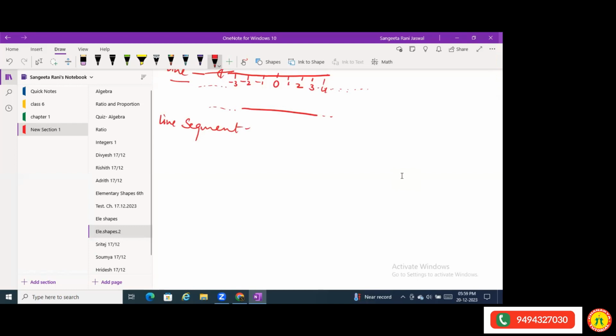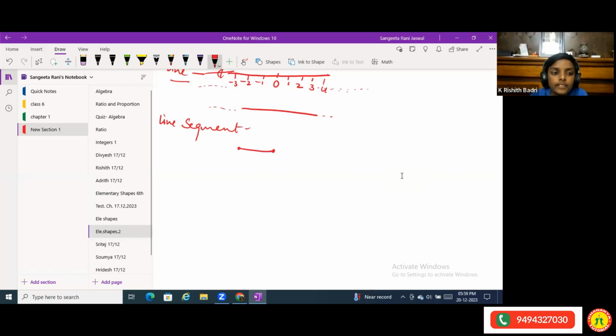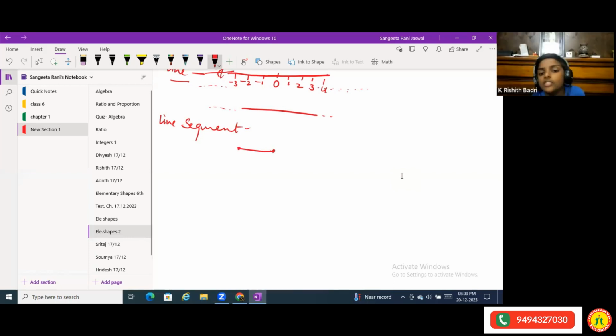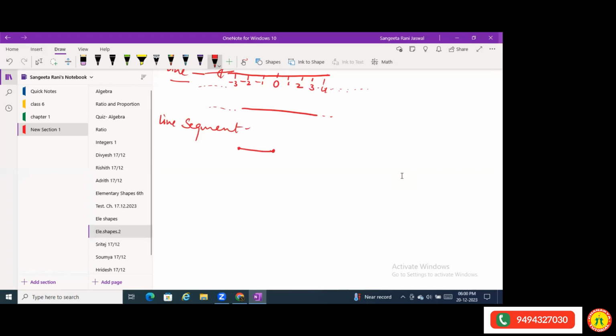Very true, Rishit. That means it has some fixed length. It has a starting point and an end point also. It is a portion of the big line.